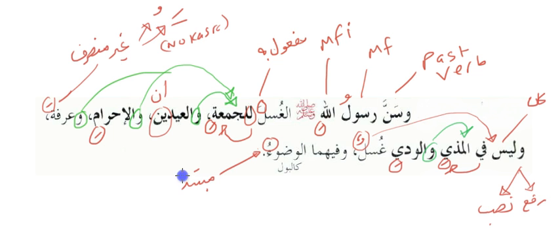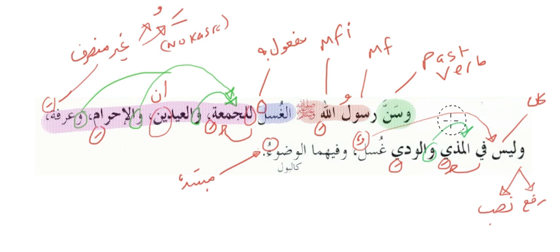Okay, because of that, it's rafa'. So now let's have a look at how this sentence works. So we have Sanna Rasulullah sallallahu alayhi wasallam. This is the fi'l, this is the fa'il, and this is the maf'ul. Okay, so we have the fi'l there, we have the fa'il, and then we have the maf'ul bihi, and we have the harf al-jar. All of that is connected, and it goes back, and it's all connected to one sentence.